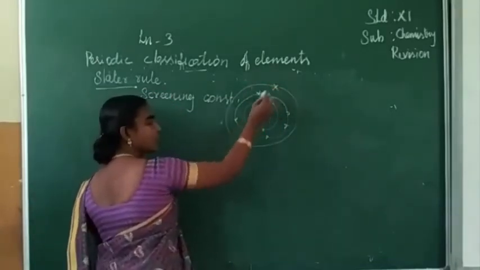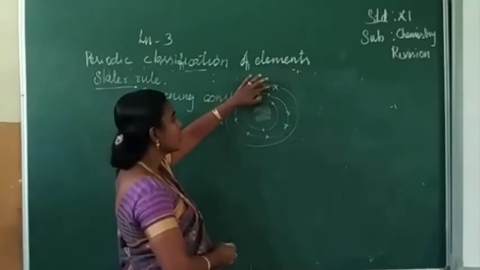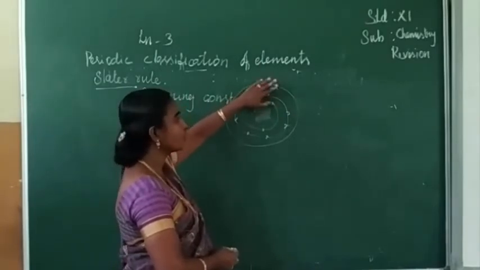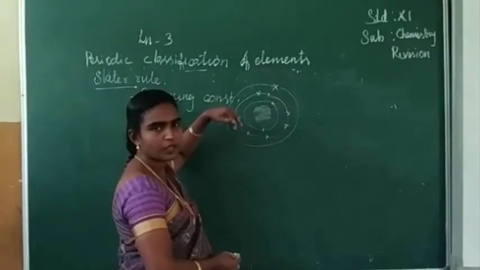So consider the electrons from the outermost shell. Usually, between the inner electrons and the outermost electrons, there will be repulsion.